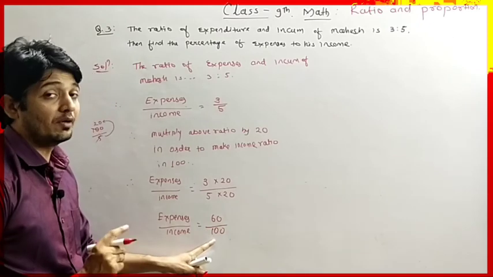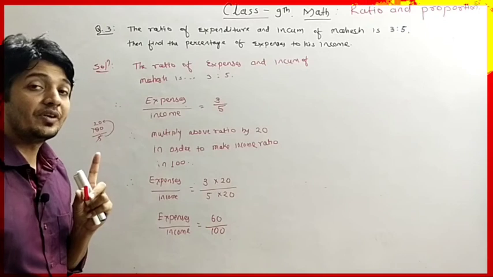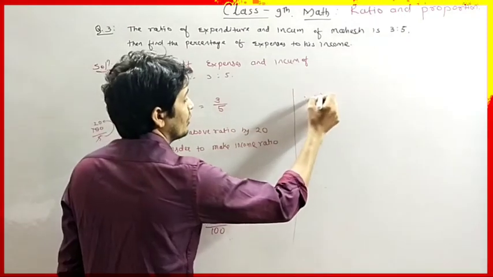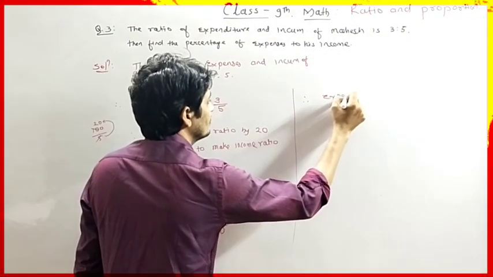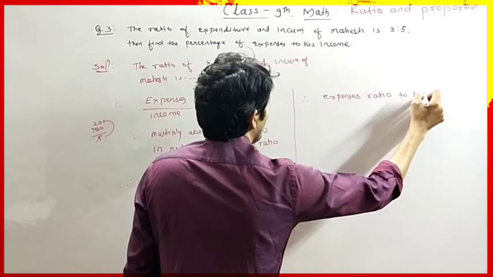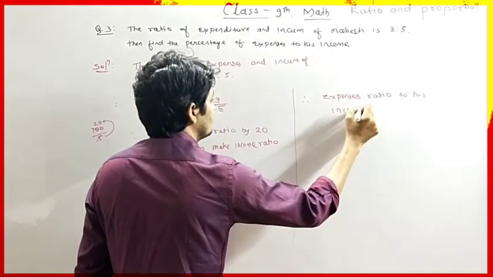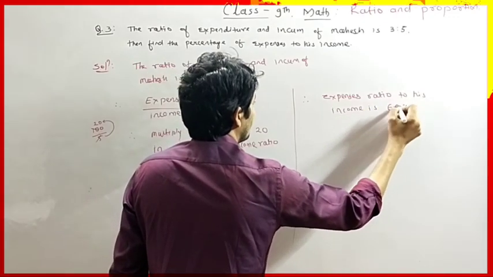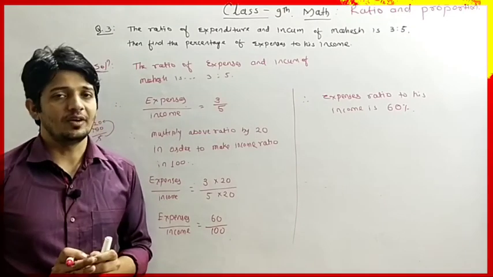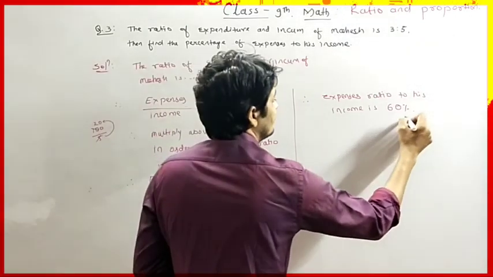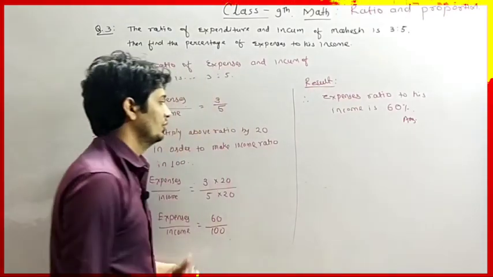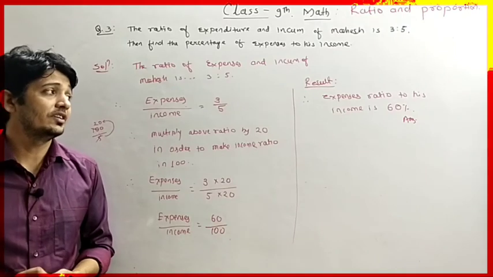See, now this has been converted to 100. That means the expenses have come in percentage. Percent means per 100. Okay, so therefore the ratio of expenses to his income is 60%. Okay, so he spends 60% of his income. So that is our answer and it is our result. Okay, so write down this first. It is again one of the easiest questions. Write down.